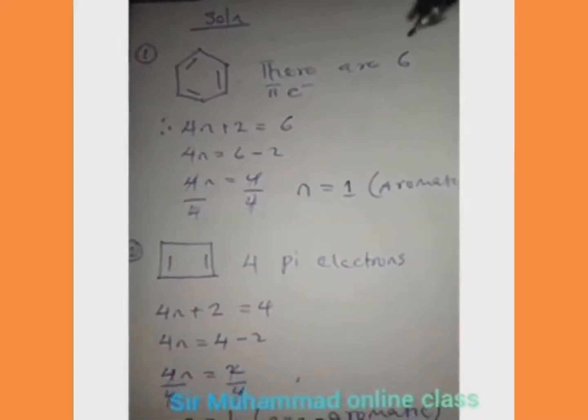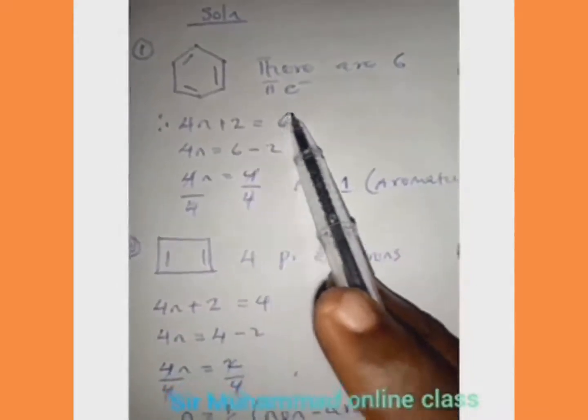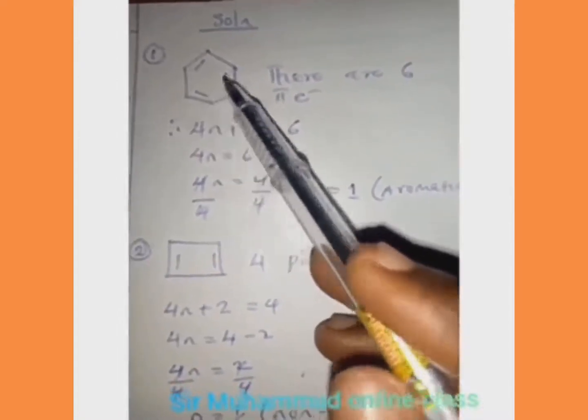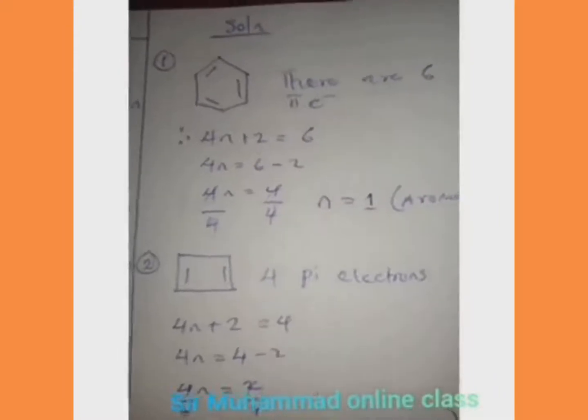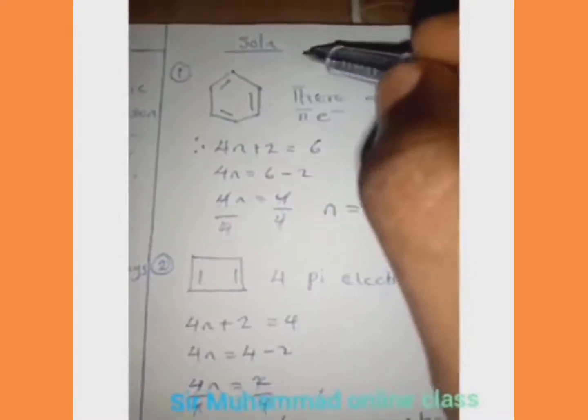Before we can call it aromatic, Hückel's rule says that 4n plus 2 is equal to the number of pi electrons. Now how do we know the number of pi electrons? Each pi bond, each of these bonds that you are seeing like this, carries 2 pi electrons.